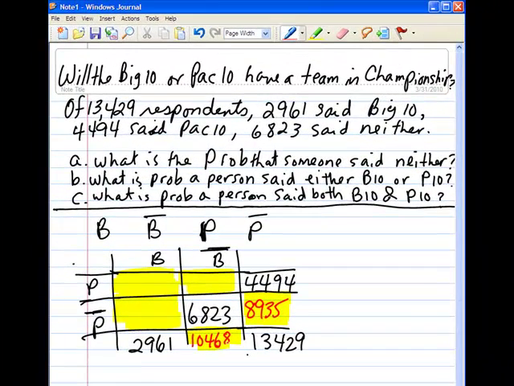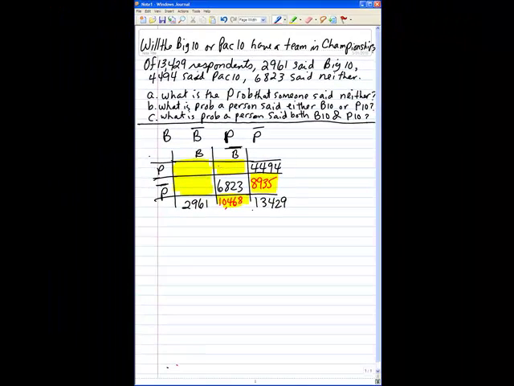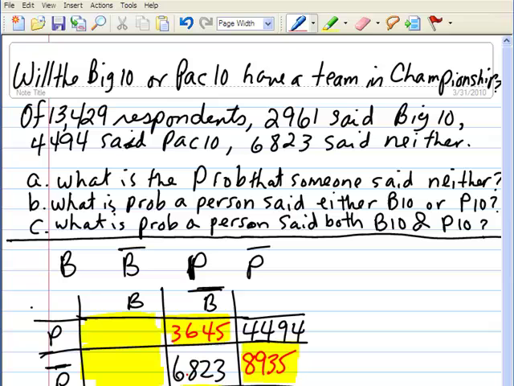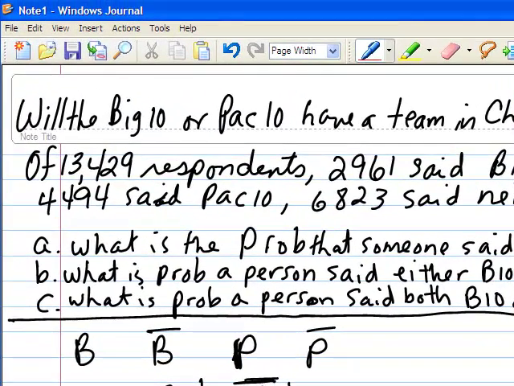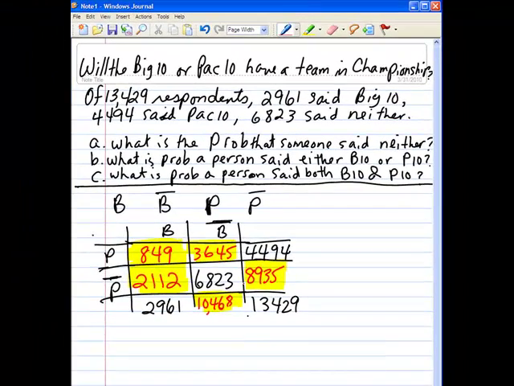Okay, and then now we know some number plus 6,823 gave us 10,486. So that number would have to be, through subtraction, 3,645. Then some number plus 3,645 gave us 4,494, so that has to be 849. And this one again, either you go through subtraction through column or subtraction through row, you should get 2,112. Now using this filled out information, we can answer all the questions.